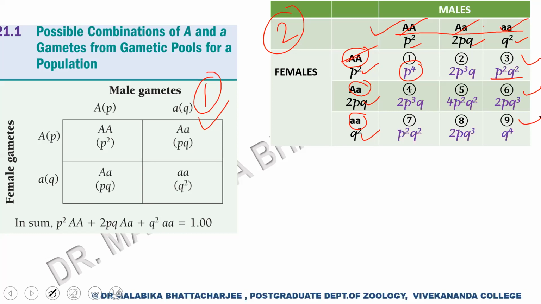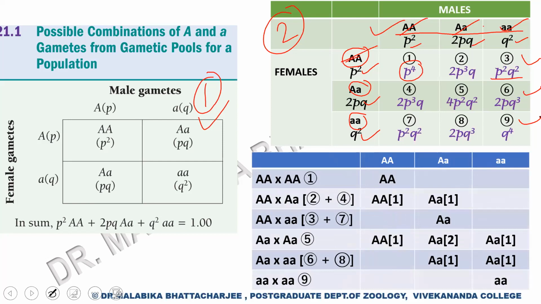So this is how all the individuals have mated with each other. And we have got in the process 9 genotypes. You can see this is how every individual has been mated with each other. We have got 9 genotypes: 1, 2, 3 for the capital A capital A female with the 3 categories of male, 4, 5, 6 for the capital A small a female with the 3 categories of male, and 7, 8, 9 for the small a small a female with the 3 categories of male. So we have got something like this. Now let's reorganize this data into a table.